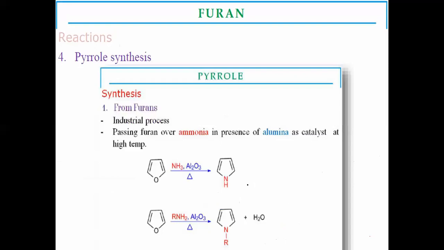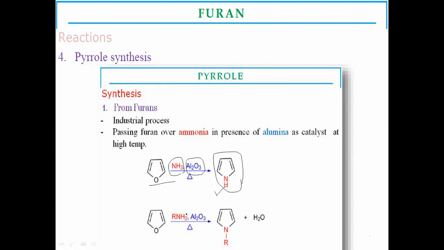Another reaction is pyrrole synthesis. Pyrrole, another five-membered ring example, is prepared from furans. Furans react with ammonia in the presence of aluminium oxide to make pyrrole as the final product.